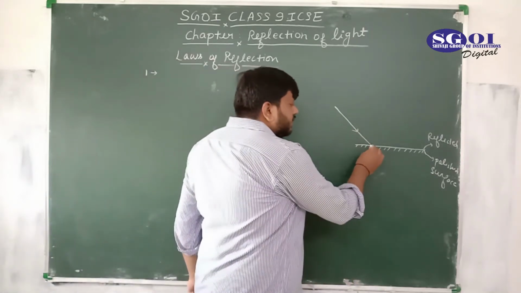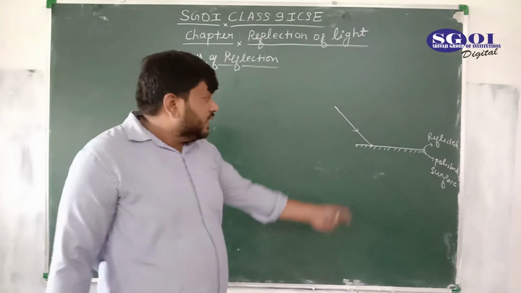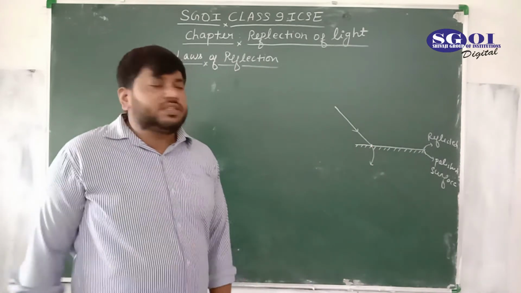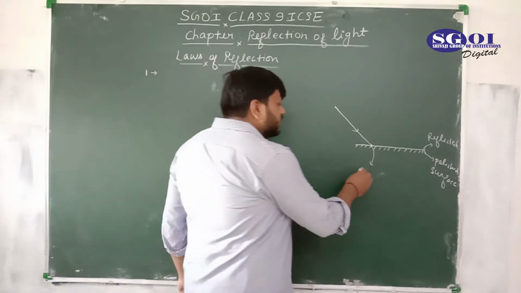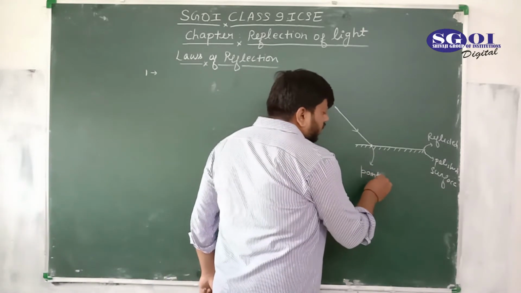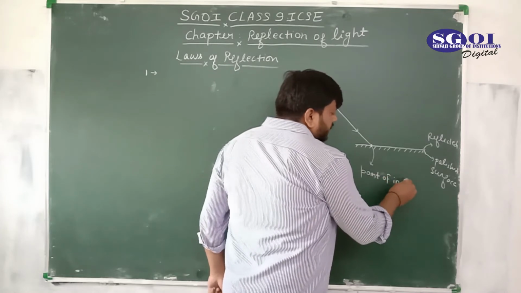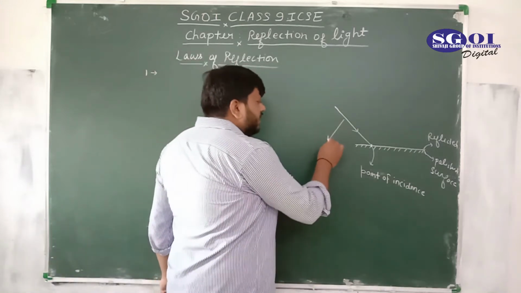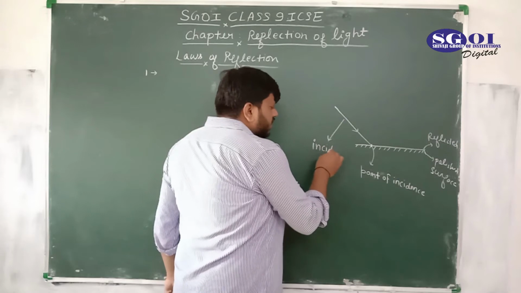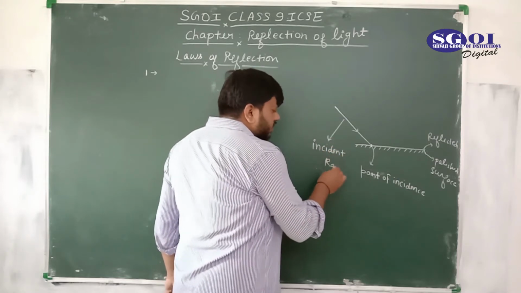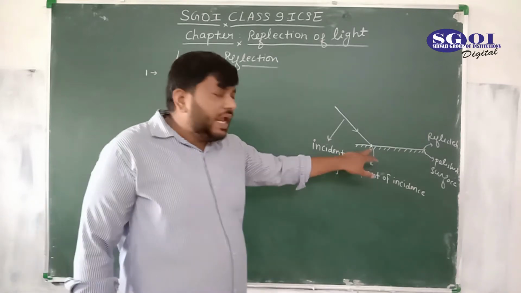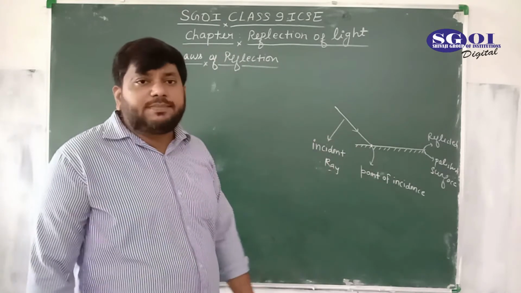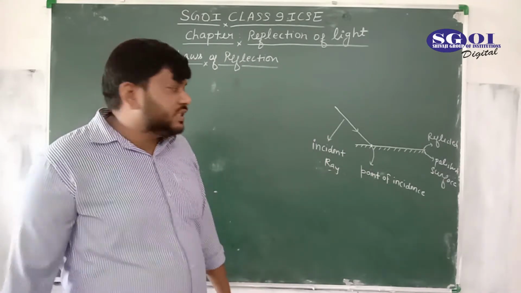It is incident on this mirror at this place, and the point at which the ray of light is incident is called the point of incidence. This ray is called the incident ray.